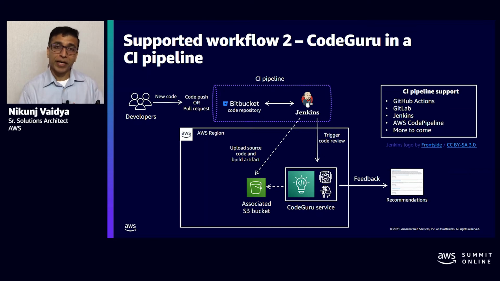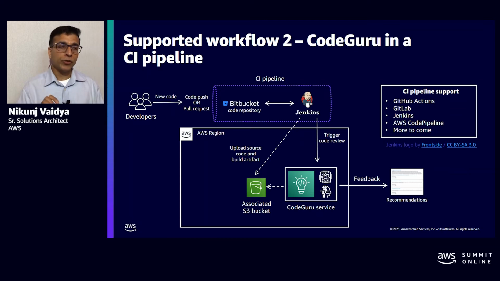This is a secure S3 bucket which is dedicated to CodeGuru service. It will put the source code as well as the build artifact, and it will trigger CodeGuru service to scan the code in the S3 bucket, and based upon that, it will generate the recommendations. If your S3 bucket did not exist, it will automatically create the S3 bucket with the secure policy as default in it and dedicated to CodeGuru service, and it will start using it behind the scenes. All of these actions happen automatically.